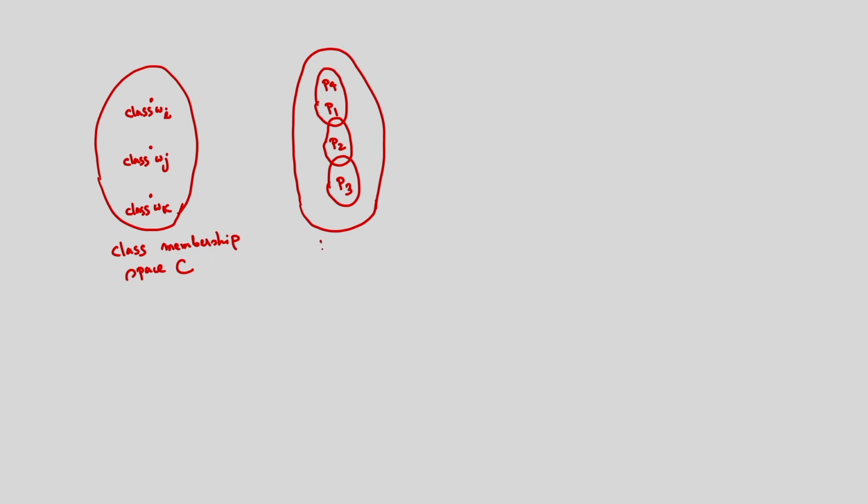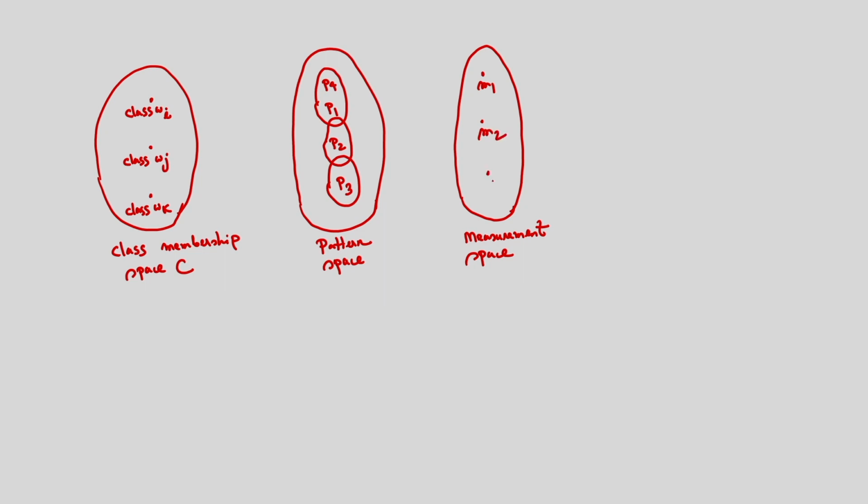This I am considering as the pattern space. And after this I am considering another space, and that is the measurement space. Corresponding to this I have 3 measurements, suppose M1, M2 and M3.